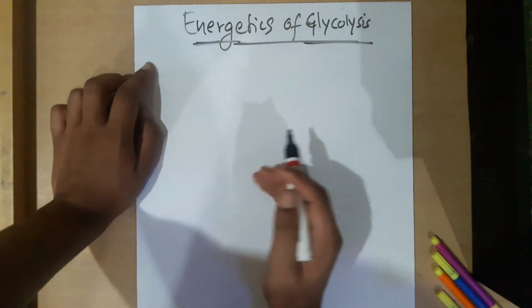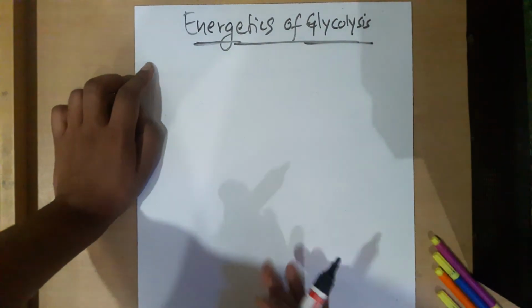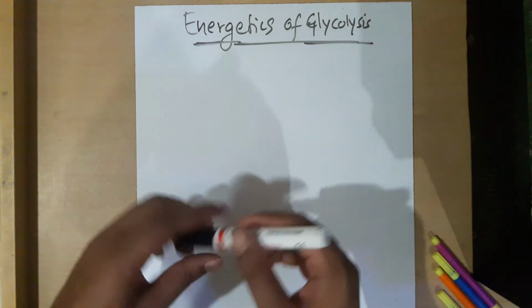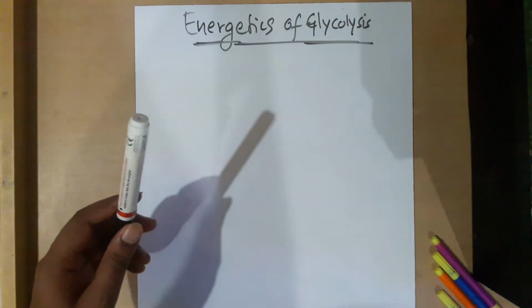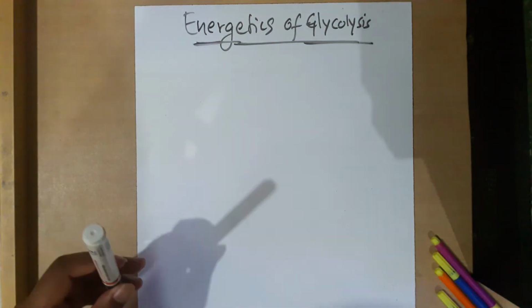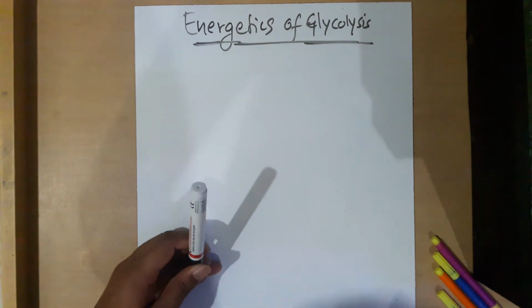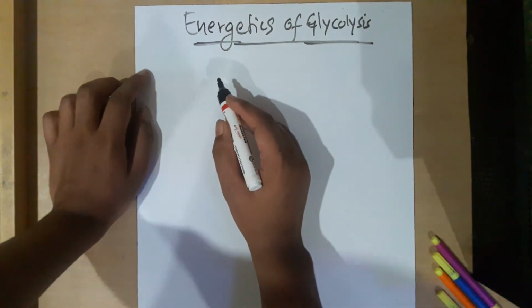So now get back to the reactions. If we have copied it, keep it aside and let's continue.